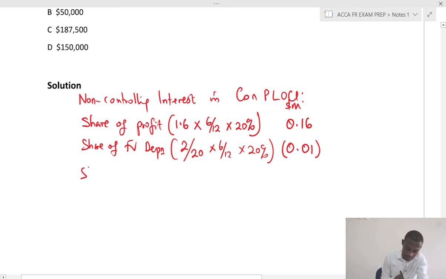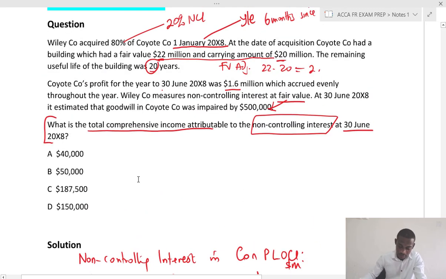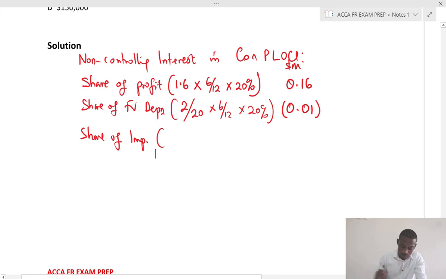Then we take their share of impairment, and because we measure them at fair value, the impairment was 500, and that is 0.5. So 0.5 times 20%.